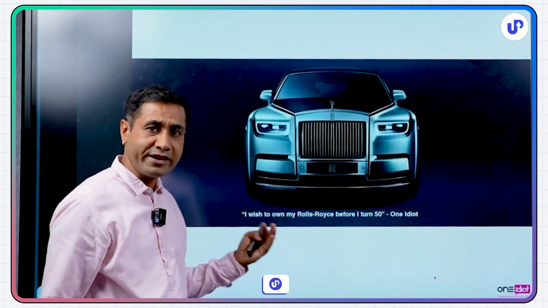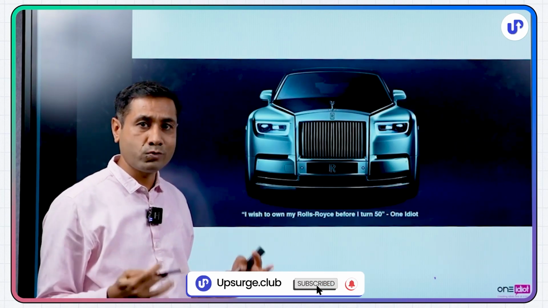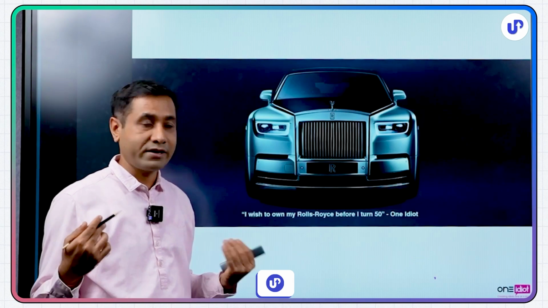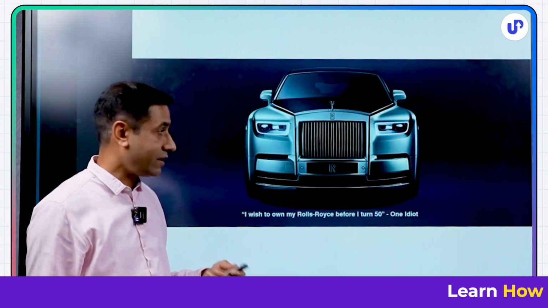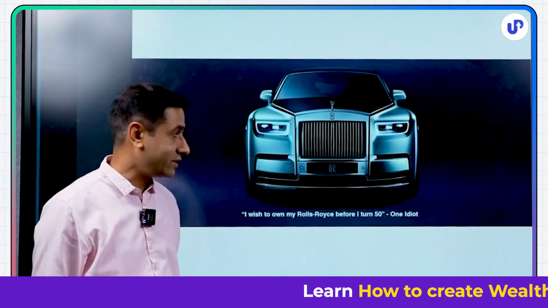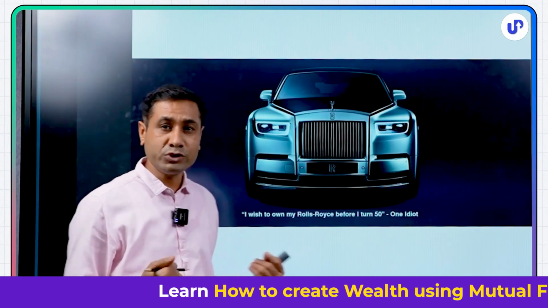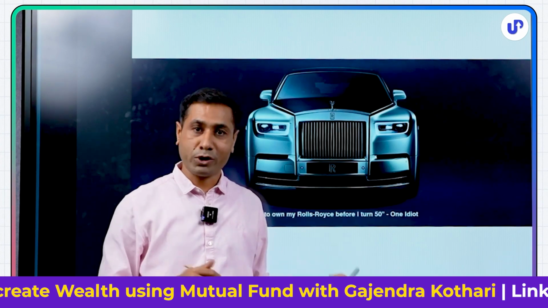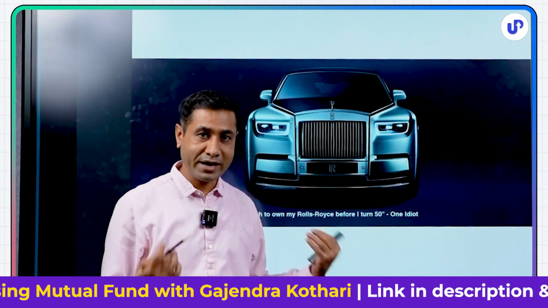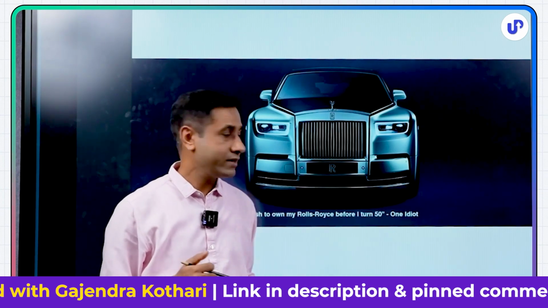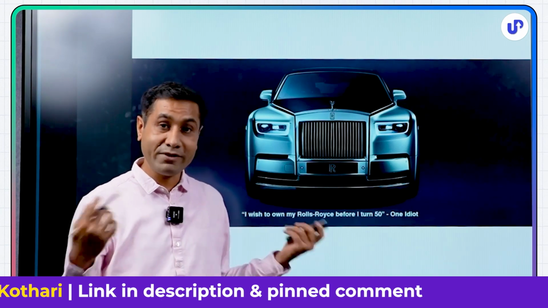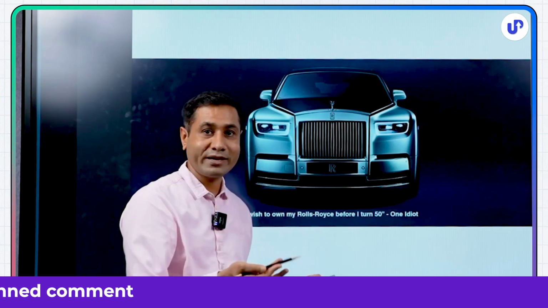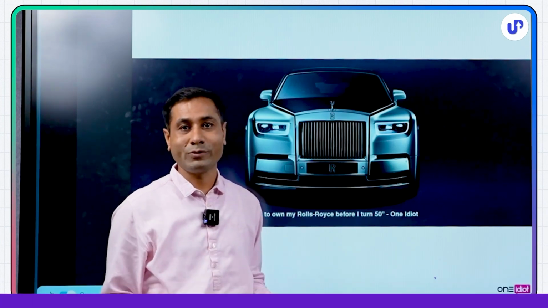So when I saw this movie, I thought in my mind that I need to own a Rolls-Royce car. So I wish to own a Rolls-Royce before I turn 50. This is what I challenge myself with, and I also announce it in front of the world that I want to buy this, right? This is not for me to enjoy. I am not a car fan, but just because the boy in the movie bought a Rolls-Royce, I thought, let me take this challenge and buy it for a symbolic purpose, right? And the idea is anyone can take a ride in a Rolls-Royce. And I believe if this car cannot inspire you, then even this session won't be able to inspire you.